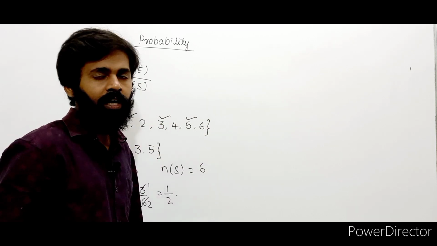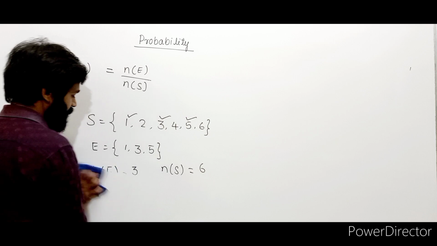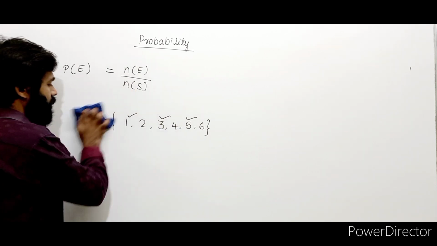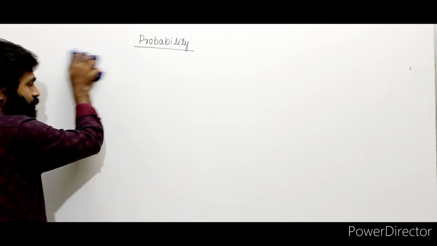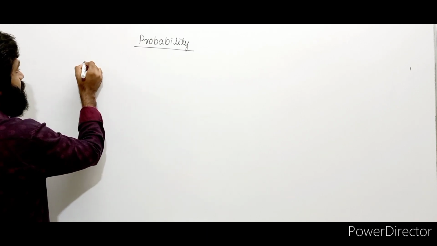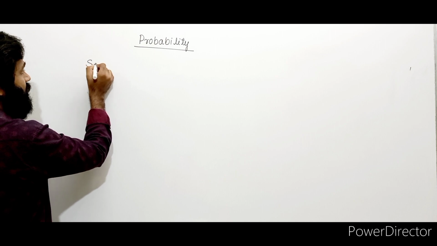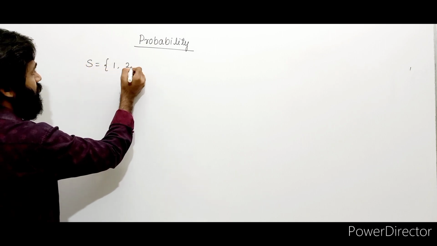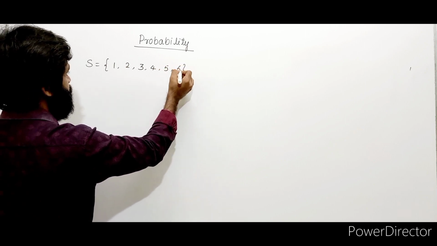Right, that's the basic definition of probability. Now let's do one thing. Let us take the same example, and we'll understand the different types of events. Let us consider the sample space where a die is thrown once: 1, 2, 3, 4, 5, 6.